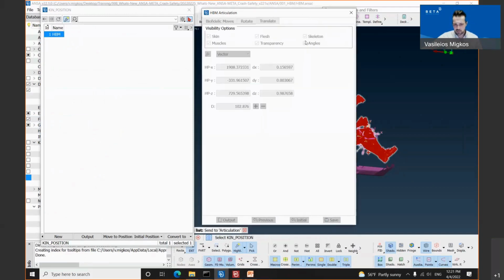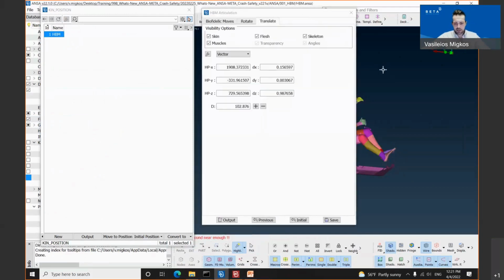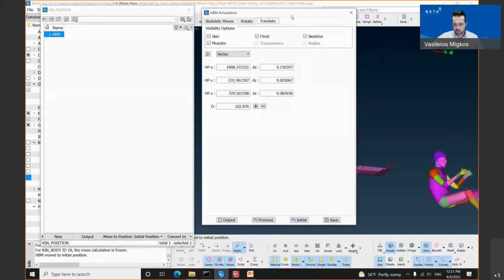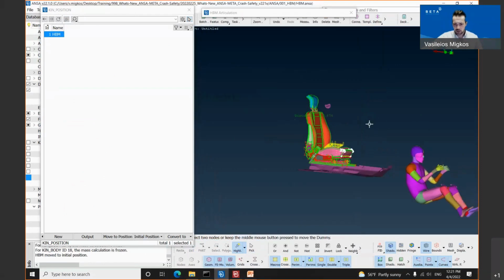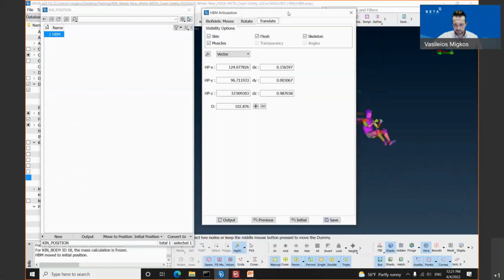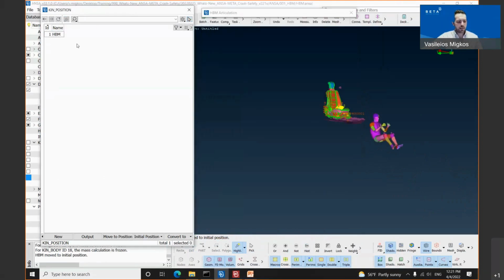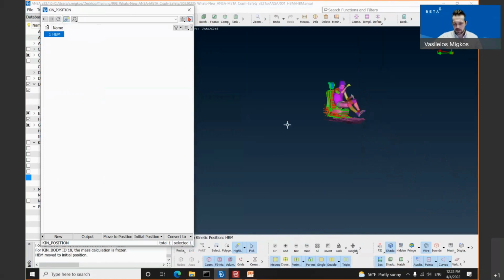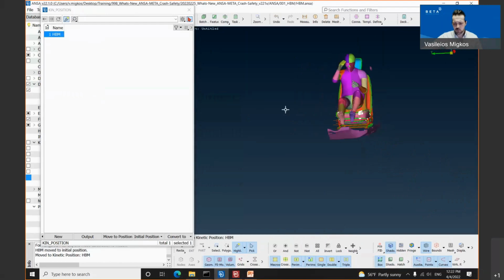Let's perform this movement by simply clicking the initial button in order to move the human body model to its initial position. Let's do this again. And let's move that human body model to the saved position by simply selecting the human body model position, move to position. As you can see, the human body model has successfully moved to the position which we have saved previously.